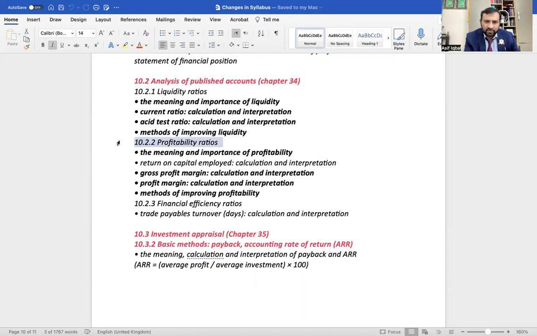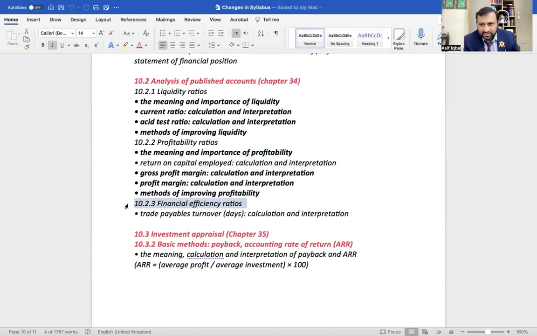Profitability ratios were part of A1, now they will be tested in A2. The meaning and importance of profitability. The return on capital employed was a part of A2 already. Gross profit margin was part of A1, transferred to A2. Profit margin, it means operating profit margin, was part of A1, now transferred to A2. Methods of improving profitability was part of A1, now transferred to A2.